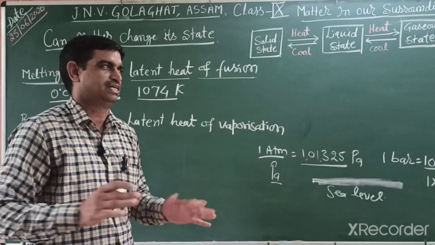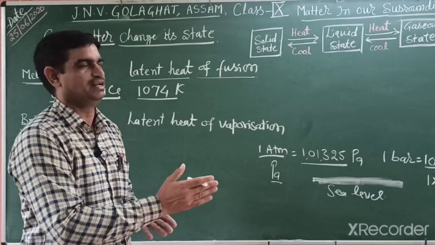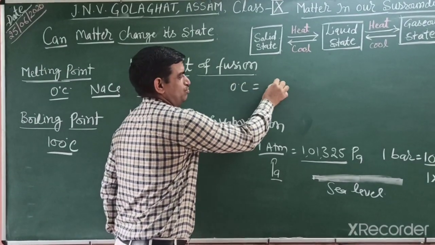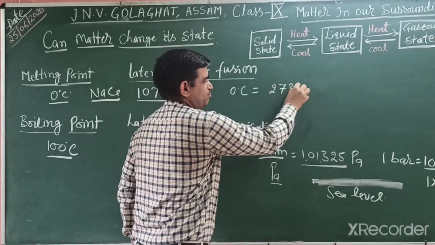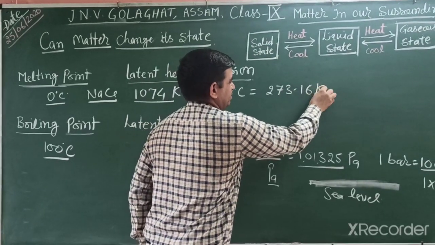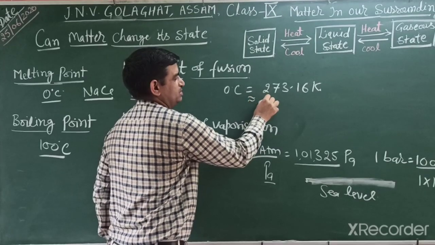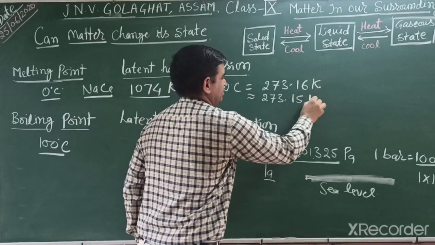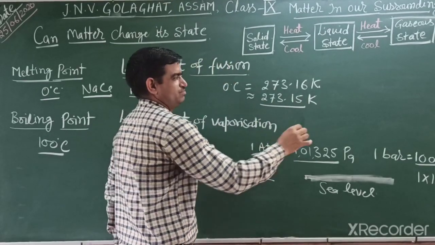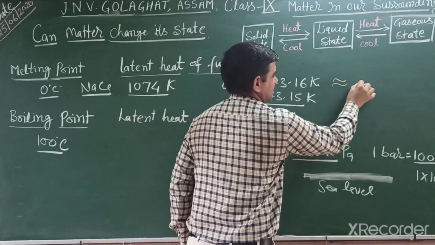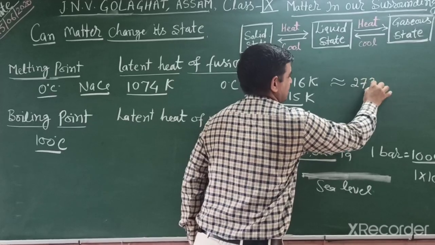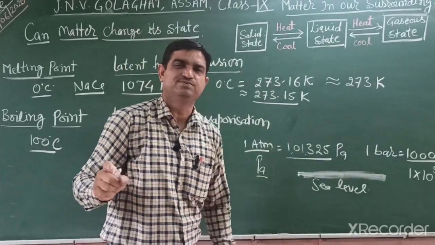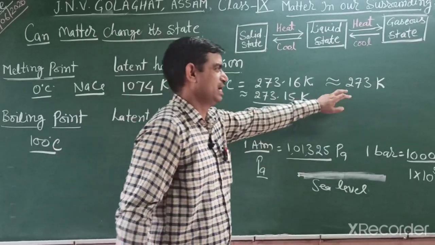How can we convert between them? 0 degree Celsius is equal to 273.16 Kelvin. In some books it is given as 273.15 Kelvin also, but we take the approximate value, 273 Kelvin.